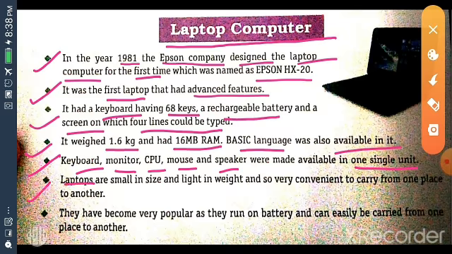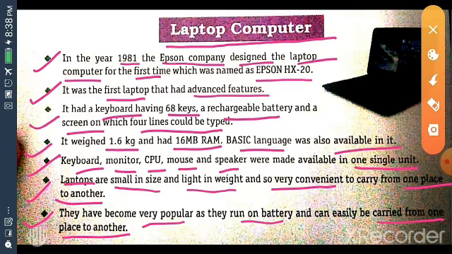Laptops are small in size and light in weight, and so very convenient to carry from one place to another. They have become very popular as they run on battery and can easily be carried from one place to another. See, this is laptop computer.